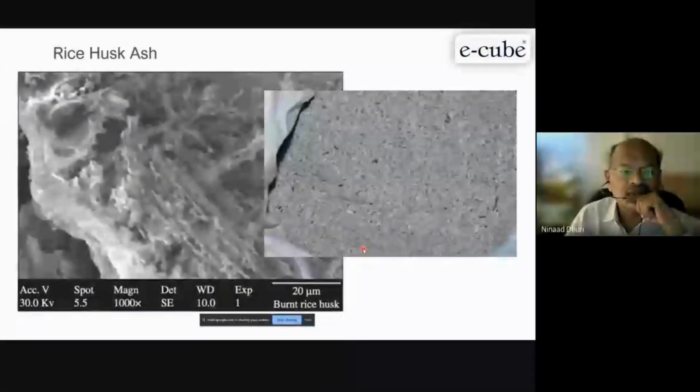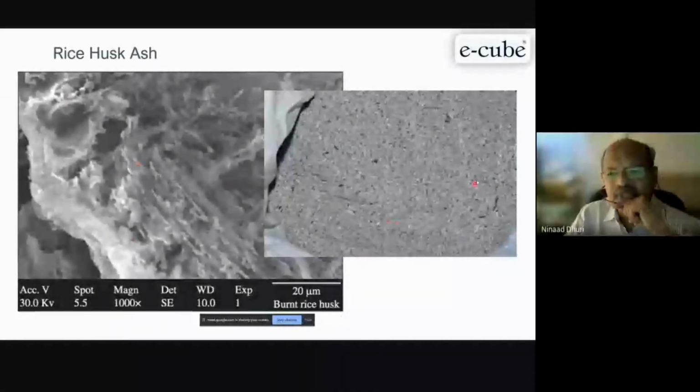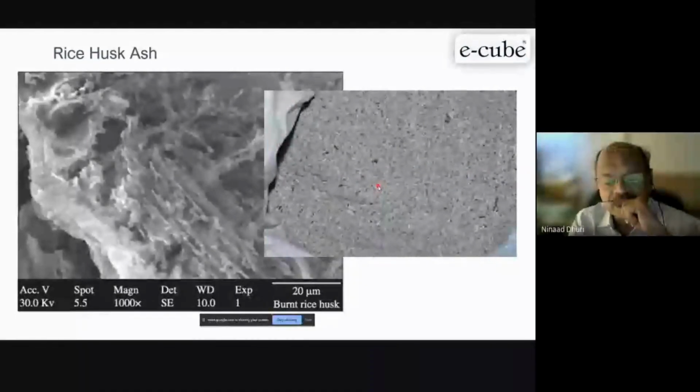See, this is what the texture is. This is the rice husk photo. This is normal rice husk available in the market. It still has carbon in it. That's why it is gray in color. But with properly controlled temperature, the material converts into white color.